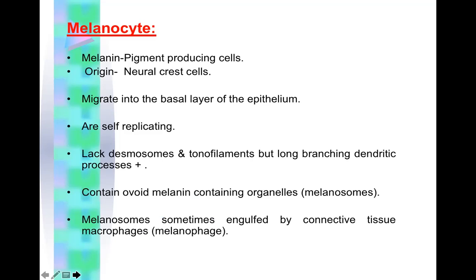Melanocytes are melanin pigment producing cells. Their origin is neural crest cells. They migrate into the basal layer of epithelium. They are self-replicating. They lack desmosomes and tonofilaments but have long branching dendritic processes. They contain ovoid melanin containing organelles, melanosomes. Melanosomes are sometimes engulfed by connective tissue macrophages, called melanophages.